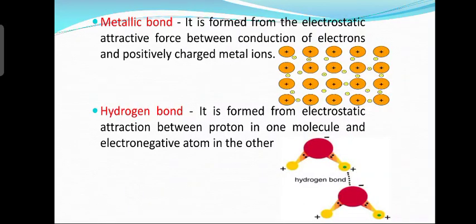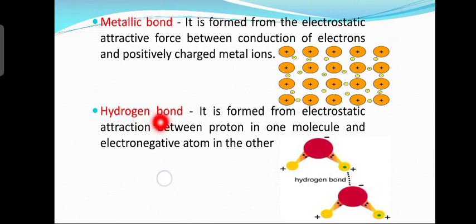Next slide. Another type of bond is what? Metallic bond. Okay, metallic bond. Now how it is formed? It is formed from the electrostatic attractive force between the conduction of electrons and positively charged metal ions. Or in other words, it is the bond formed between the positively charged metal ions and the moving electrons, conduction of electrons or moving electrons. See, strong force of attraction is present in metals between positive metal ions and electrons. That bond is called what? Metallic bond, okay, metallic bond.